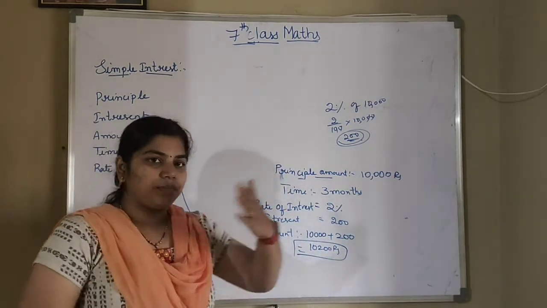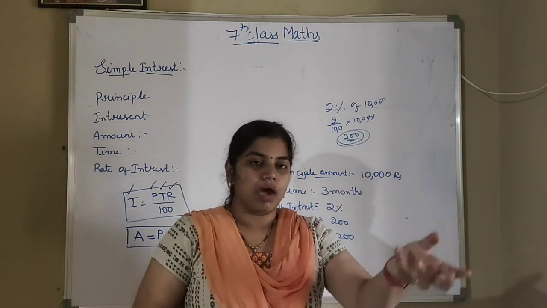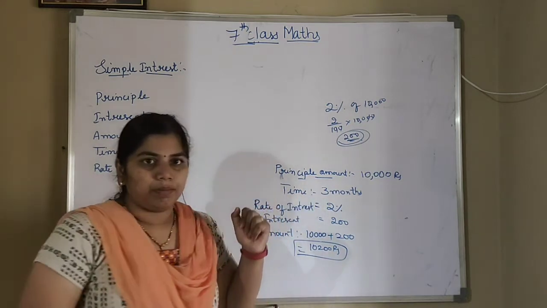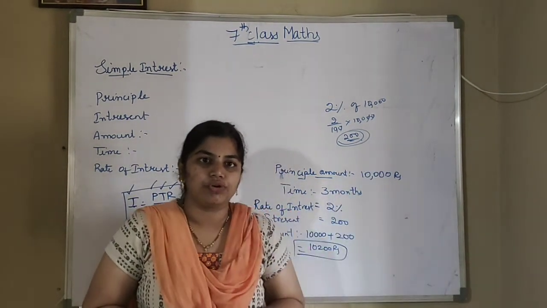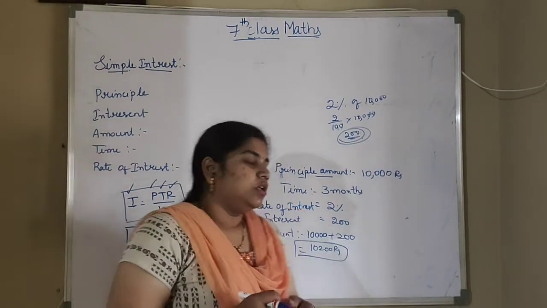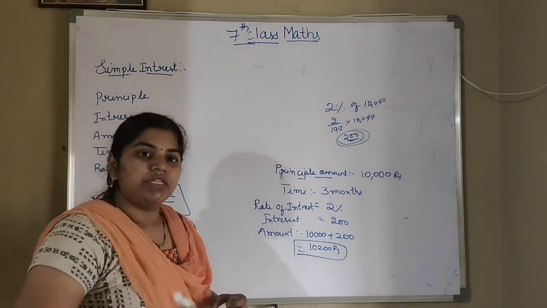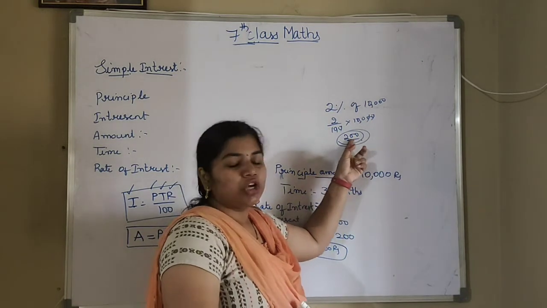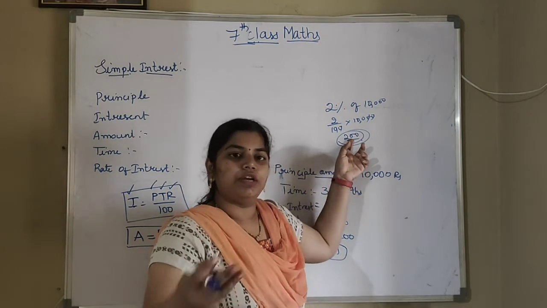Principal means the amount I am giving. For some period of time I am giving her the amount. That period we will call time. I can't give 10,000 rupees like that only. So I am telling her I want 2% extra on that 10,000. This 2% we will call the rate of interest. And what is 2% of 10,000? 200 rupees. So I am collecting 200 rupees extra on 10,000.